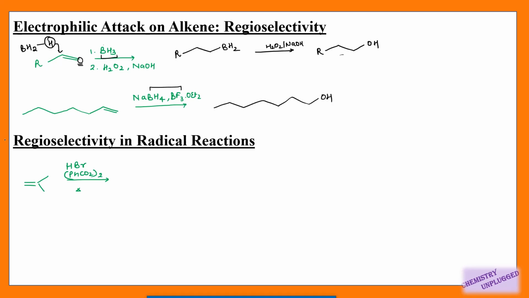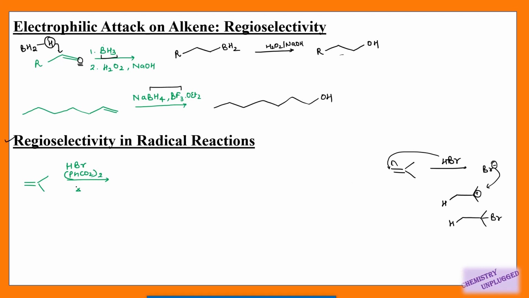Then a very important topic is regioselectivity in radical reactions. So if we are using this alkene and I am using HBr, there is no photolytic condition or any radical initiator for this reaction. We are generally using HBr only. So what will happen? First it will take this proton and it will form the more stable carbocation like this. Then this Br will attach with this carbon and we will get a product like this, right? This should be the product for normal use of this HBr.